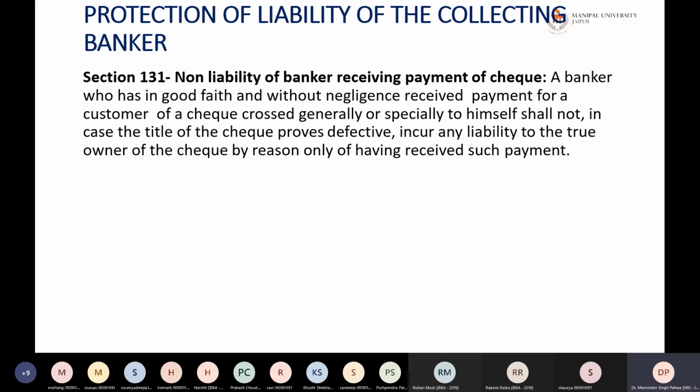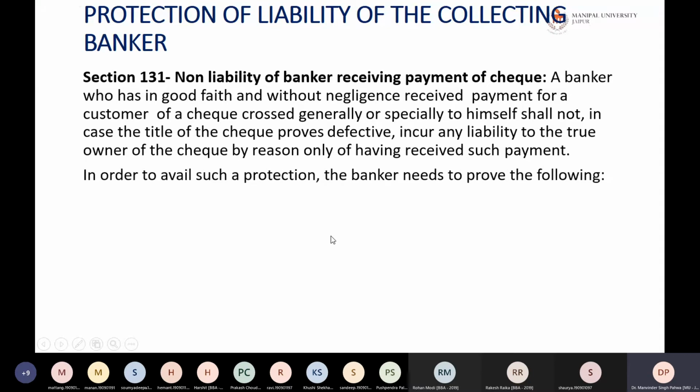Normally, collecting bankers have no such liabilities for the collection of the checks, right? Because they are collecting on behalf of their customers. If the customers are wrong, the bank cannot be held responsible for that. It is the customer who will be held responsible, not the banker. So the collecting banker will collect the money and keep it on behalf of his customers.